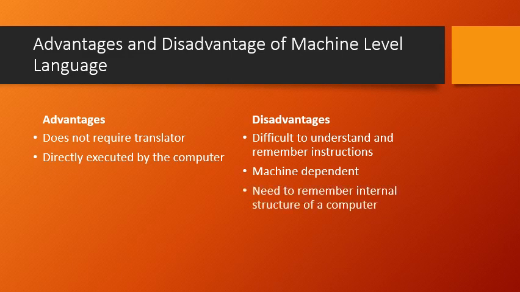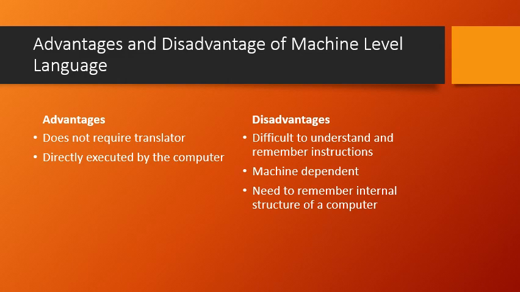Then we need to remember the internal structure of a computer. If there are multiple computers we are working on, we need to first understand how those computers work. What is the architecture of those computers? Basically, there are two architectures, one is RISC, R-I-S-C, and the second one is CISC.